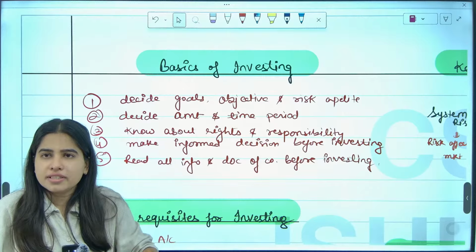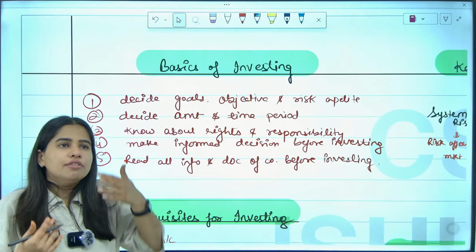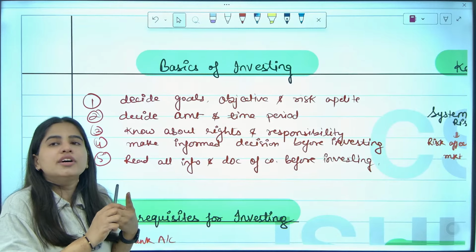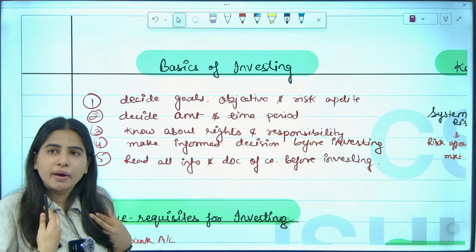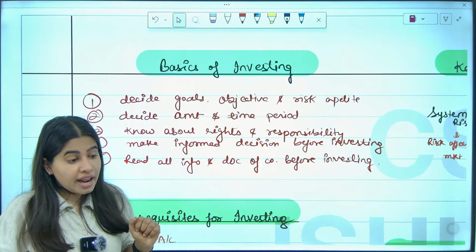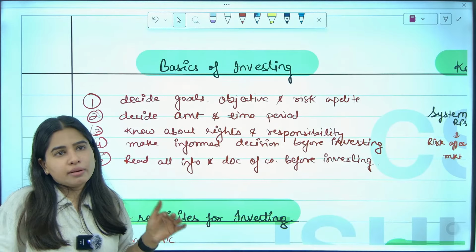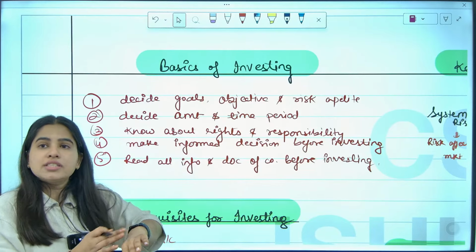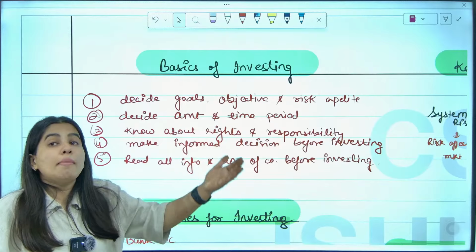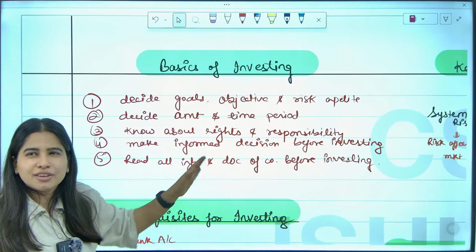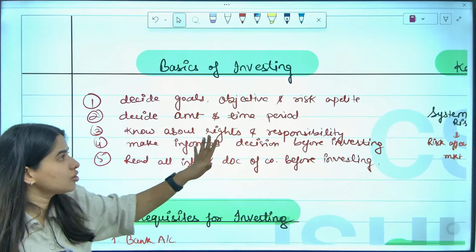Literally common sense. If I want to invest, will I just close my eyes and invest in any share? No, I will first check the company. I will check my rights and responsibilities. I will decide how much amount I want to invest, 1 lakh, and in how much time, 1 month, 1 day, 1 week, 1 year. Then I will read about the company, whether it is good, and then I will invest. No need to memorize this, you can write it in your own words.